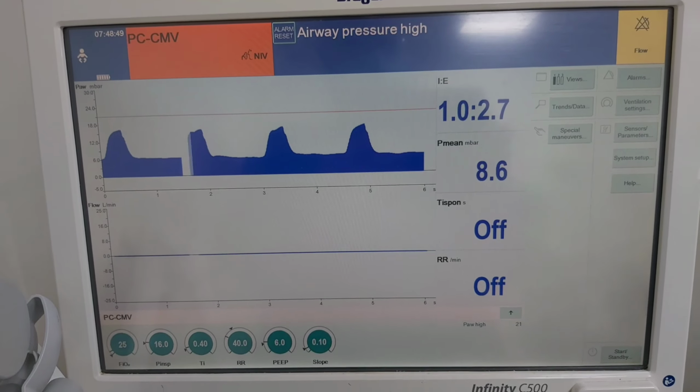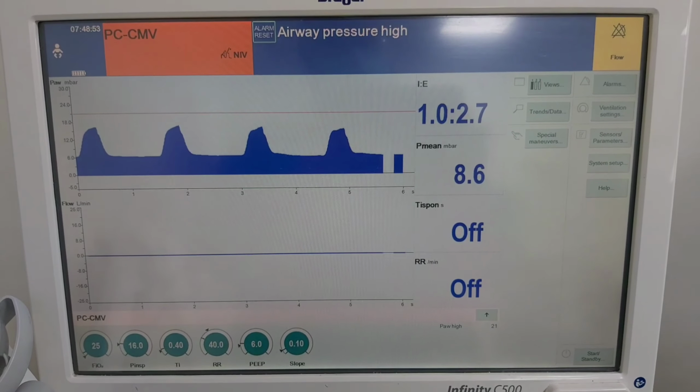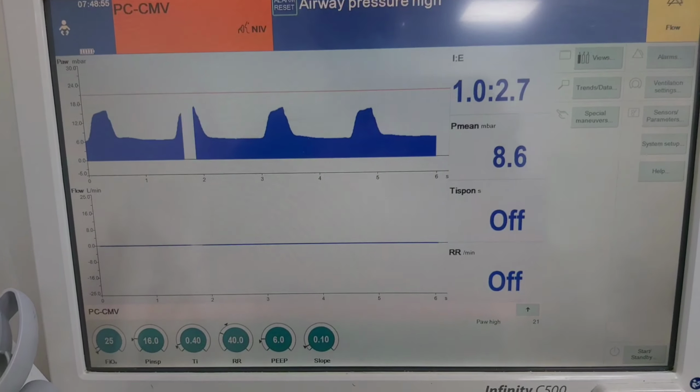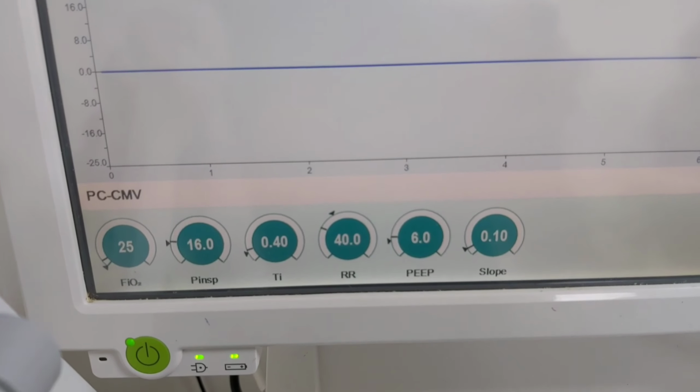Non-invasive ventilation, it will be the circuit. The breathing circuit is kinked or blocked, or the non-fitting mask or Hudson in the nasal bronch. So how to fix it?